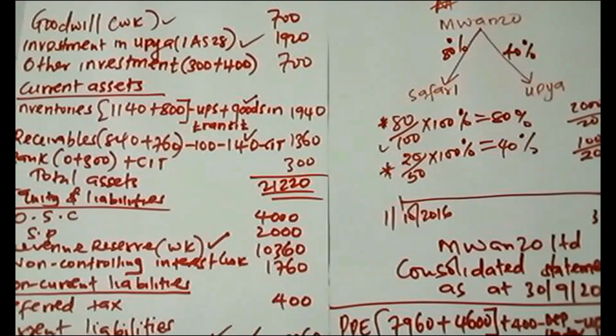Then what about equities and liabilities? So 4,000 plus 2,000 plus 10,360 plus 1,760 plus 400 plus 2,260 plus 280 plus 160.